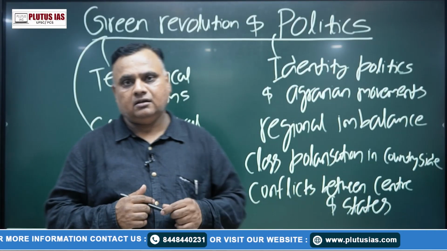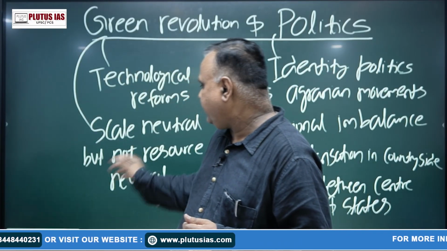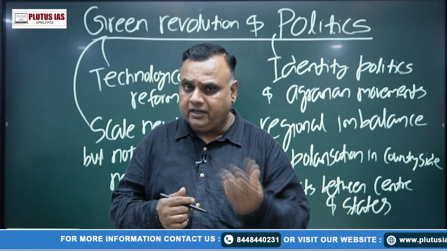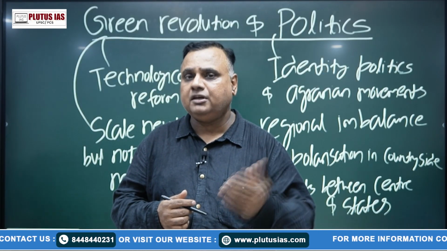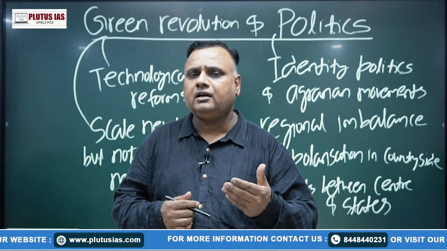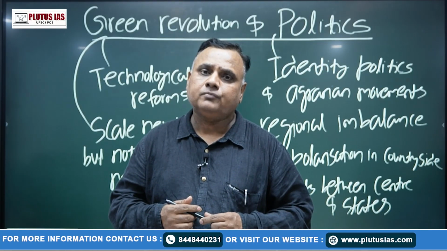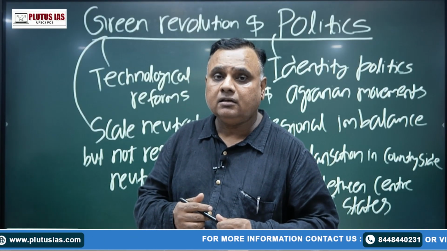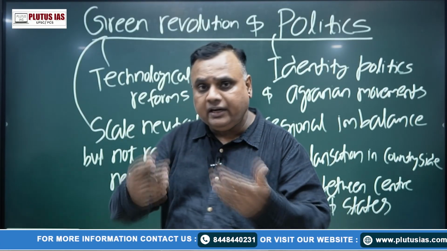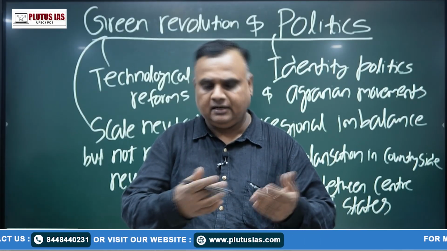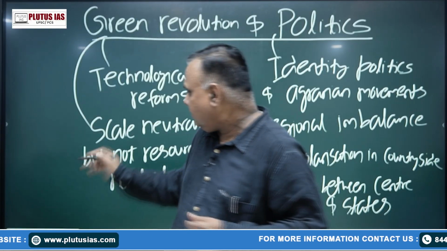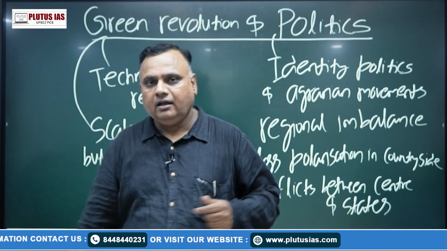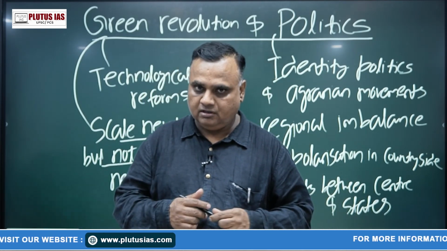So it is said that Green Revolution was scale neutral but not resource neutral. What does it mean? Theoretically, a marginal farmer having only 1 acre or a smaller piece of land and a big farmer with 10 acres should get benefit as per their land holdings. But this theoretical aspect was not practically there, as it was not resource neutral.